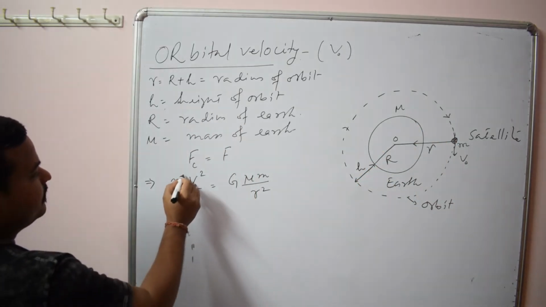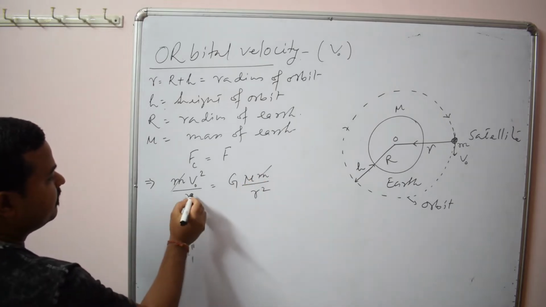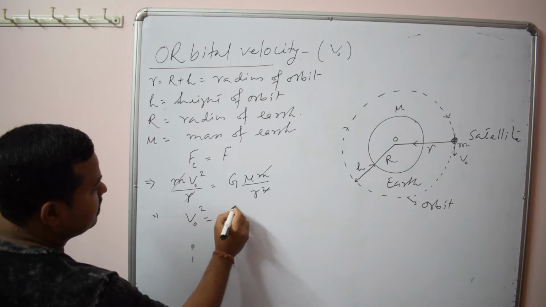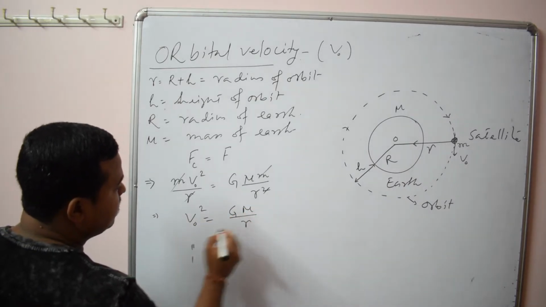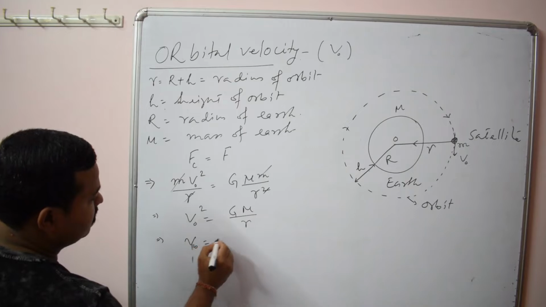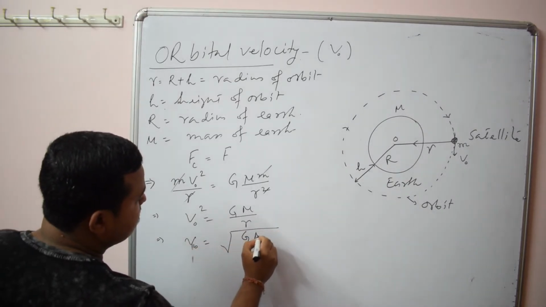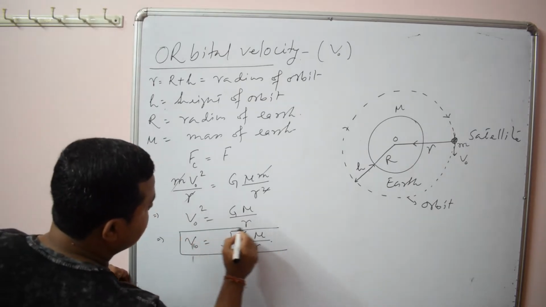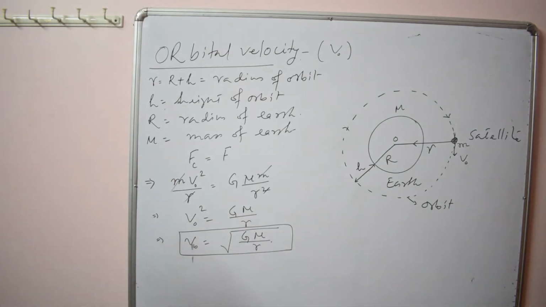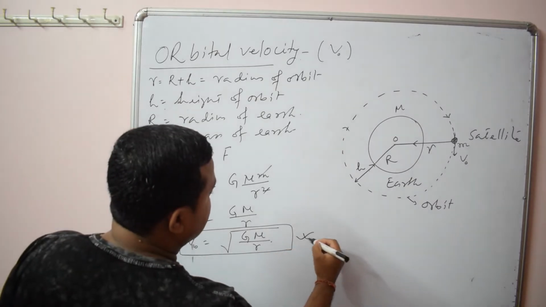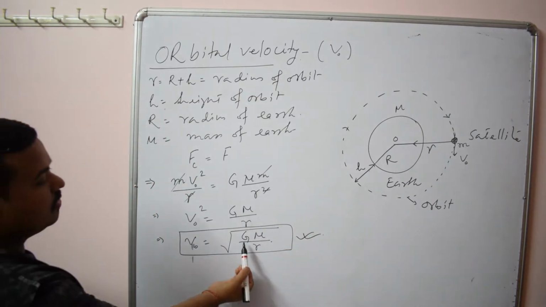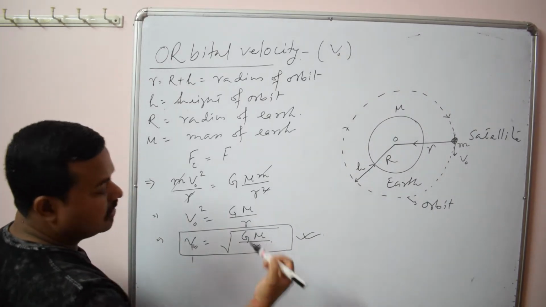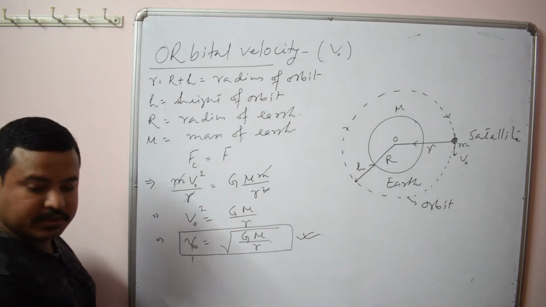So here m cancels out and r cancels. So v naught square equals GM by r, or v naught equals root over GM by r. So this is the expression for orbital velocity, root over GM by r. Here G is the universal gravitational constant, M the mass of the earth, and r the radius of the orbit.